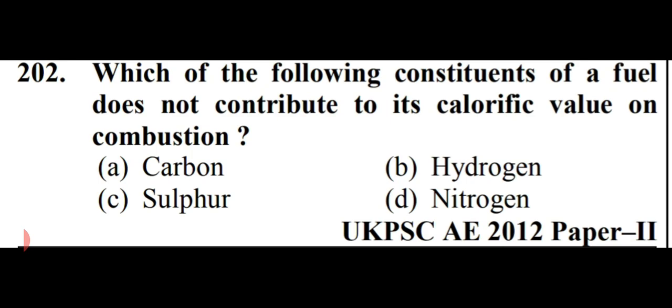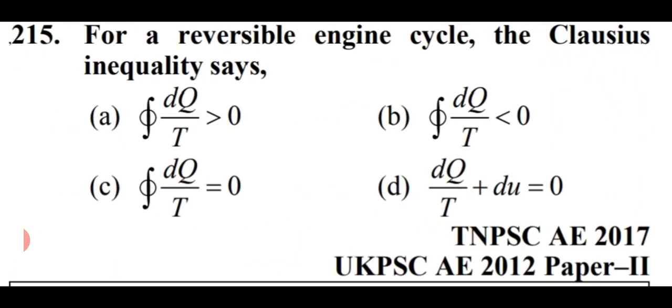Which of the following constituents of the fuel does not contribute to its calorific value on combustion? Options are carbon, hydrogen, sulfur, and nitrogen. So friends, in this question, nitrogen is right. That is option number D, nitrogen.